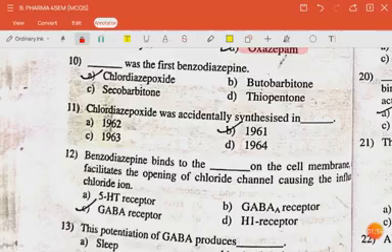Next question is dash was the first benzodiazepine. The answer is chlordiazepoxide. The next question is chlordiazepoxide was accidentally synthesized in 1961. The next question is benzodiazepines bind to dash on the cell membrane, facilitates the opening of chloride channel, causing the influx of chloride ions. The answer is GABA receptor.